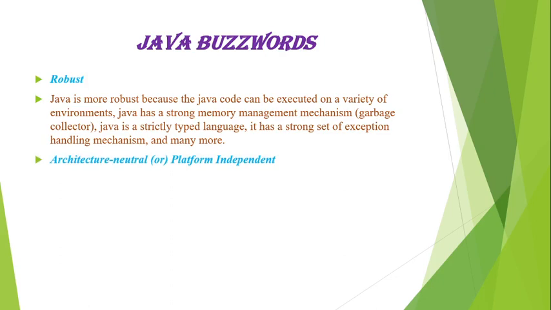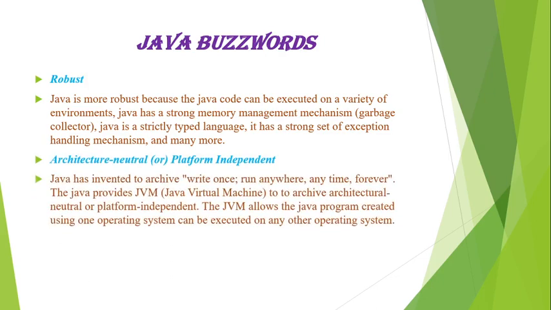Architecture neutral or platform independent. Java was invented to achieve write once, run anywhere, anytime, forever. Java provides the JVM, that is Java Virtual Machine, to achieve architecture neutral or platform independent. The JVM allows a Java program created using one operating system to be executed on any other operating system.